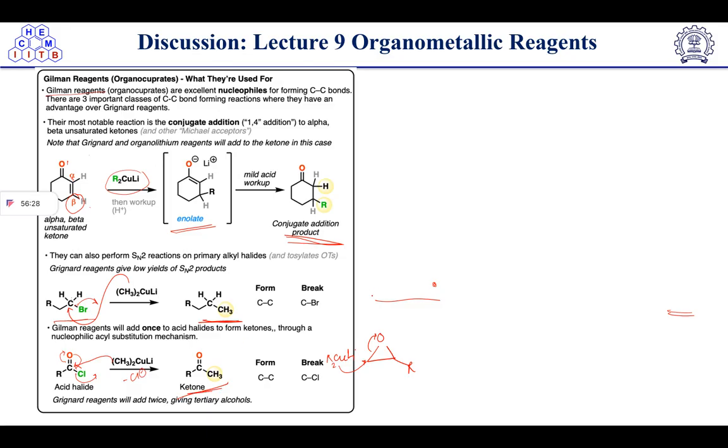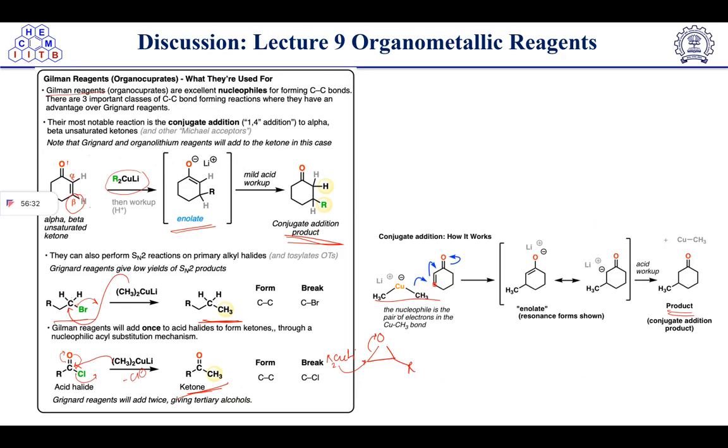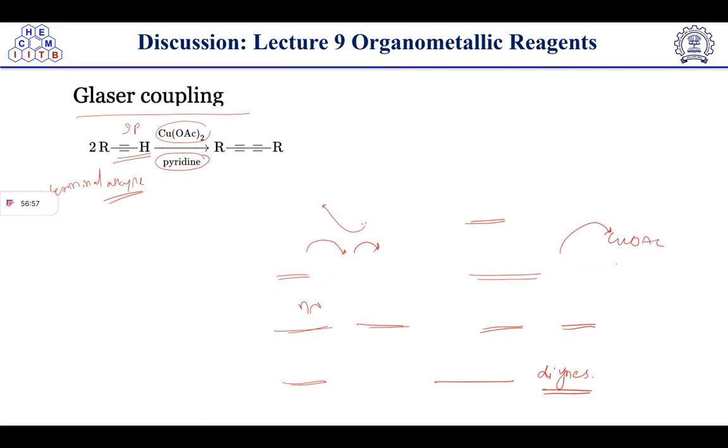We have discussed epoxide opening also, where it opens the epoxide from the less hindered side, resulting in the corresponding alcohol. The conjugate addition also involves this type of product formation. You can see the mechanism which gives the conjugate addition product. So we have discussed the Gilman reagent.